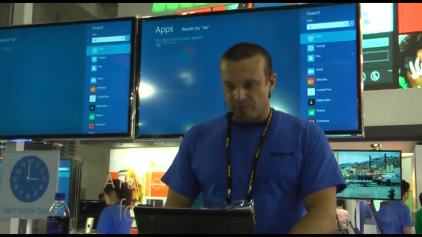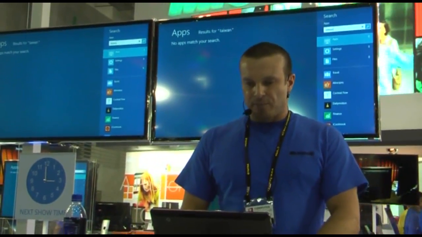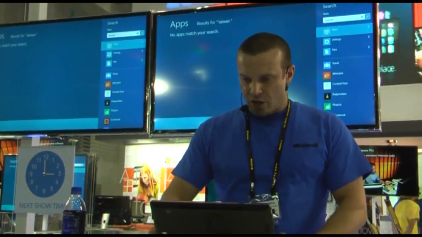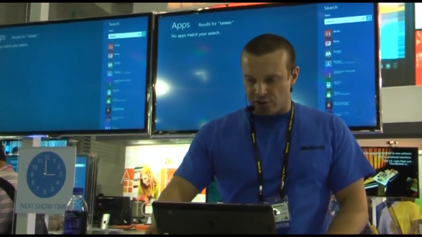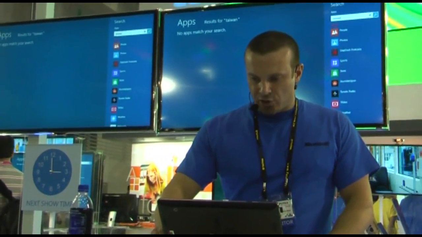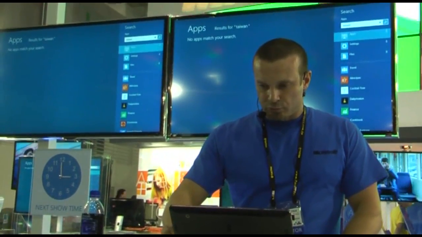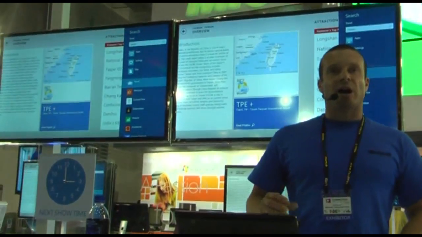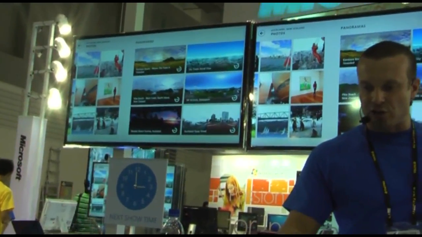So I just start typing. I'm going to type Taiwan, if I spell it correctly. And I'm going to scroll down here. I'm going to scroll down and I'm going to tell it that I want to search in the context of travel. And it automatically does the search in that context and pulls up information on Taiwan.